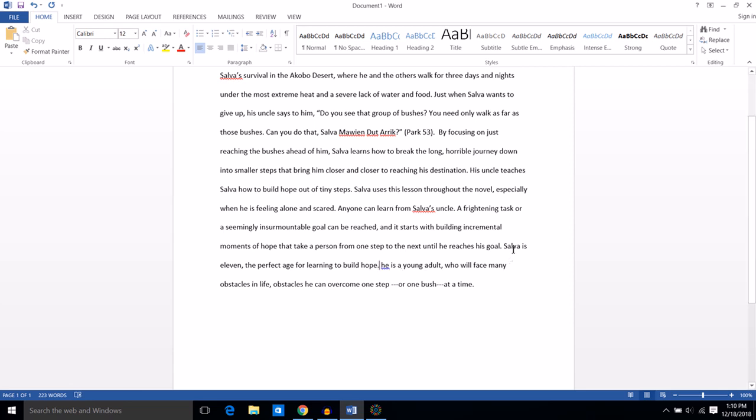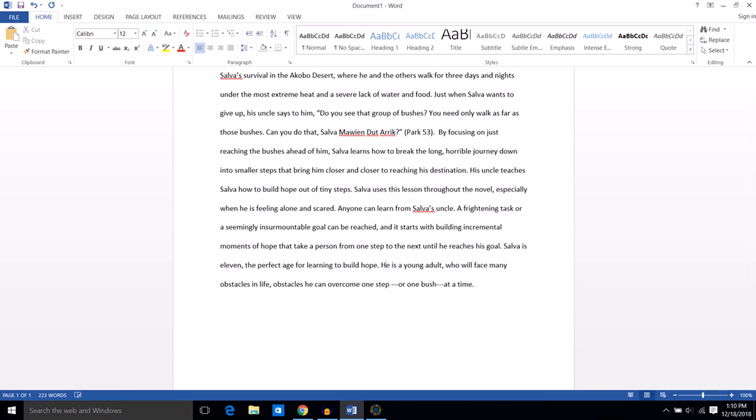Now I'm going to read it. Salva is my subject. Is is my linking verb. When I read it out loud, Salva is 11, the perfect age for learning to build hope. It is a complete thought, and now I have a period at the end. So if I'm using my sentence checklist, I definitely have a sentence there.